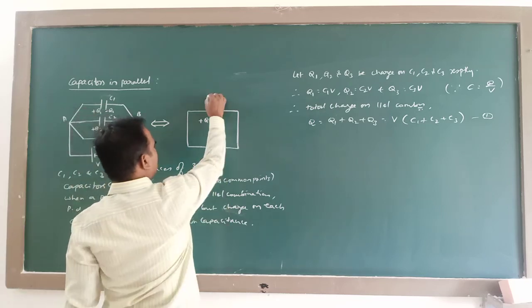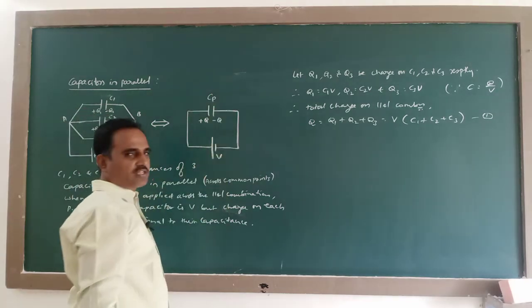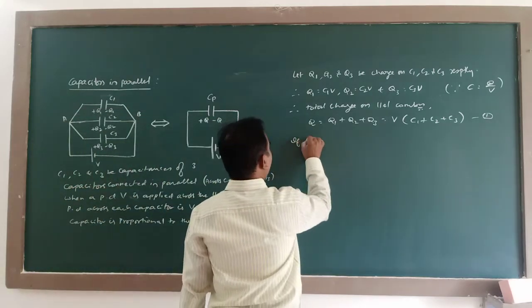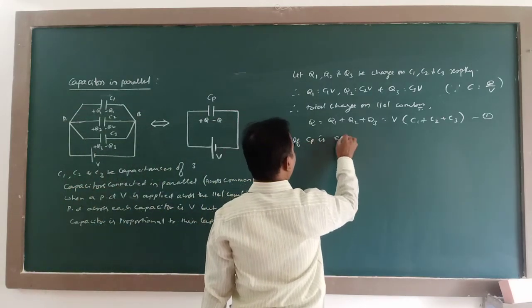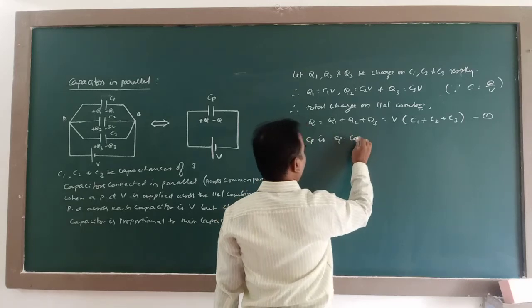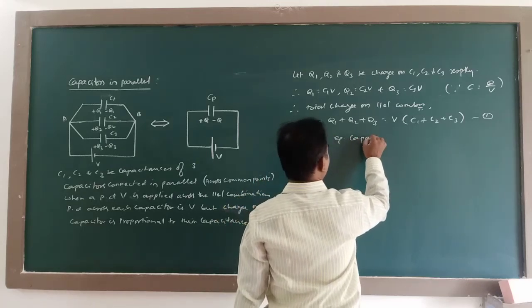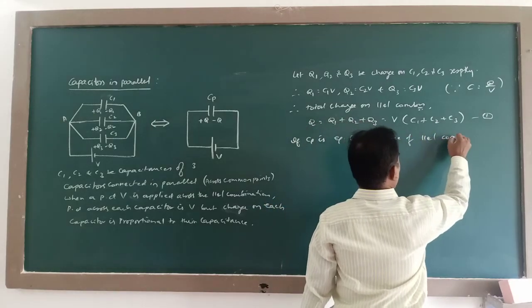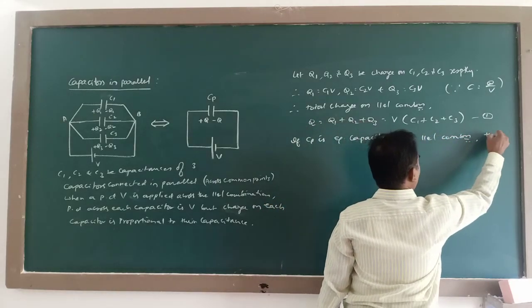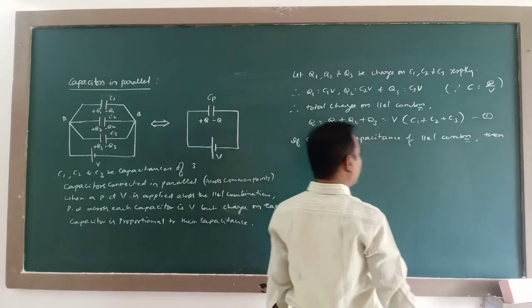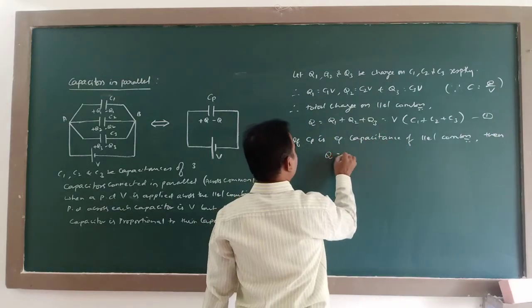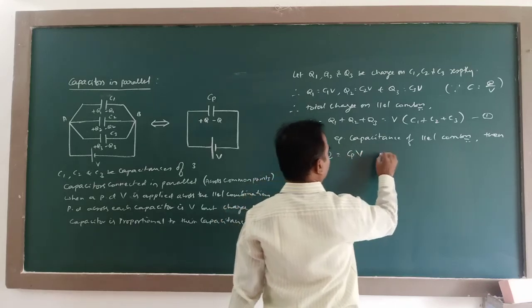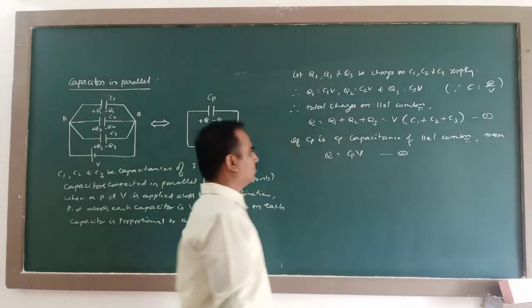So we shall assume that let Cp be the effective capacitance of this parallel combination. So if Cp is the equivalent capacitance of parallel combination, then the charge on this parallel combination can be written as Cp into V. So this is equation 2.